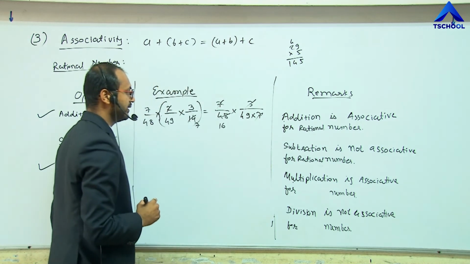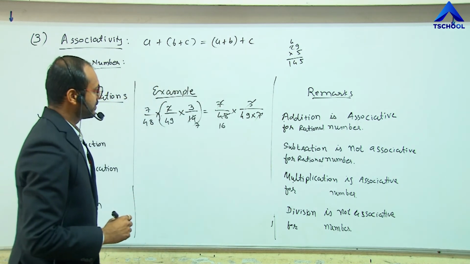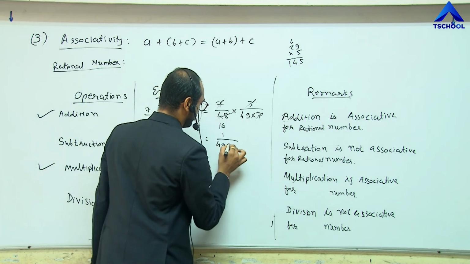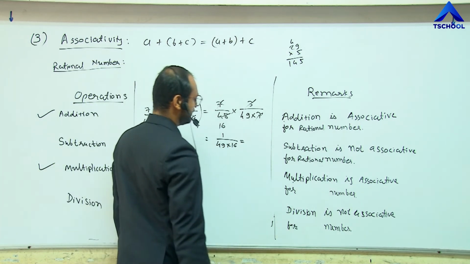16 3s are 48. So the result is 1 upon 49 multiplied by 16.